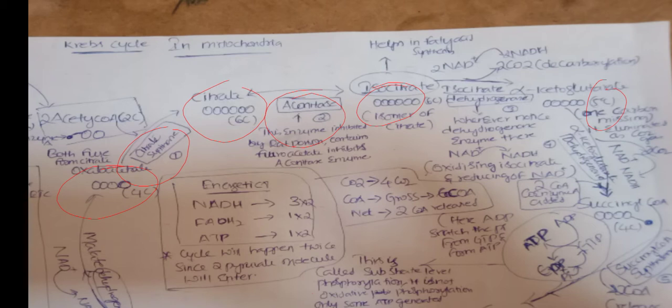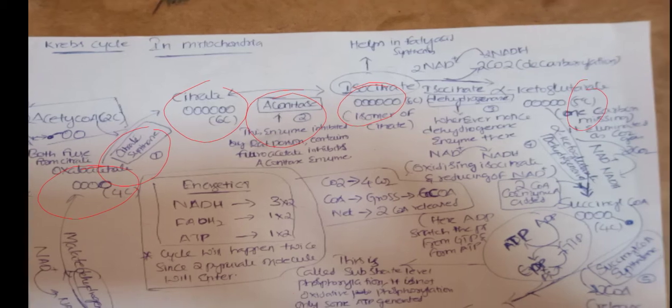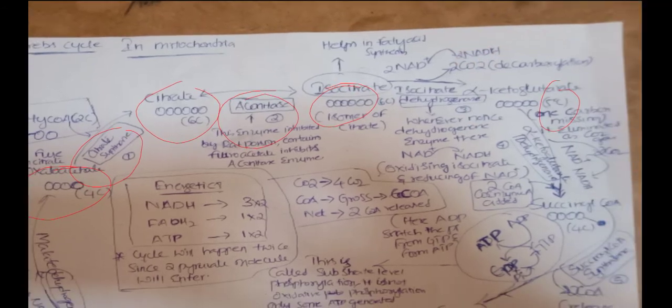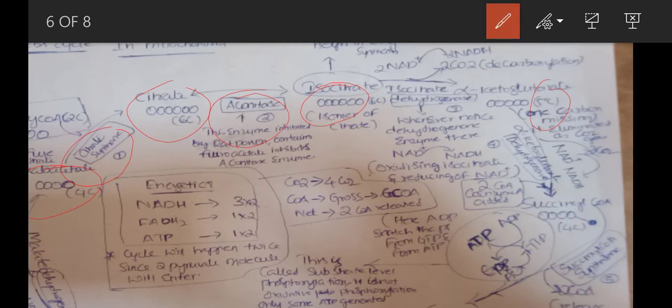It oxidizes isocitrate and itself gets reduced, taking hydrogen from isocitrate and adding it to NAD plus to form NADH. Here it forms alpha ketoglutarate, a 5 carbon structure, so one carbon is eliminated as CO2.